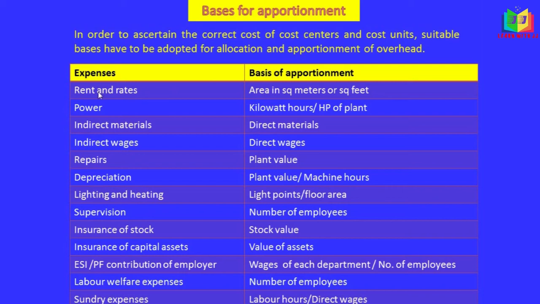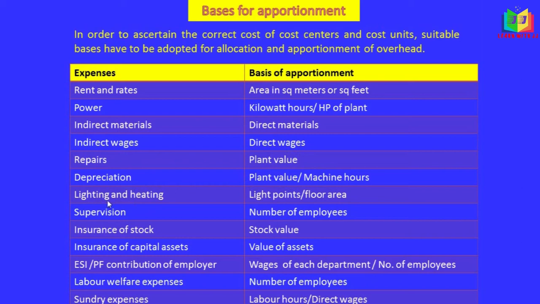Rent and rates are apportioned on the basis of area, in square meters or square feet, whichever is given. Power is based on kilowatt hours per plant. Indirect material is based on the direct material, and indirect wages are also based on the direct wages. For repairs, we have to take plant value. And for depreciation, plant value; if the plant value is not there, we can also take the machine hours to apportion this depreciation to different departments.